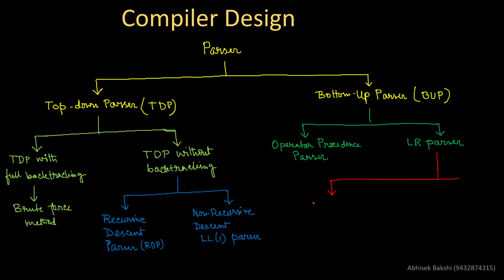One we call LR0, then SLR1, then LALR1, and then CLR1.